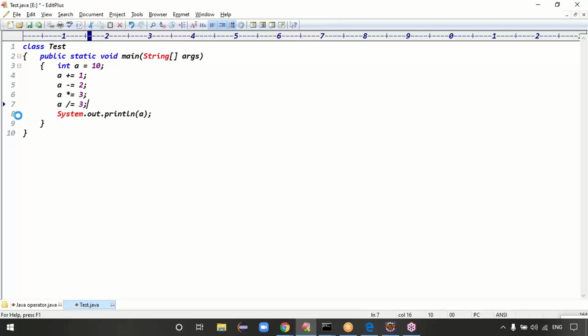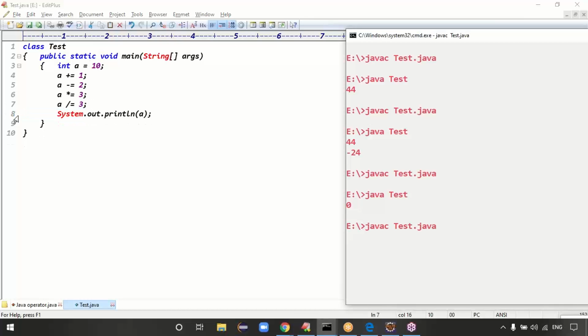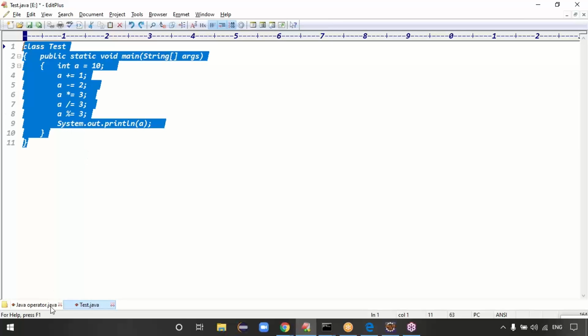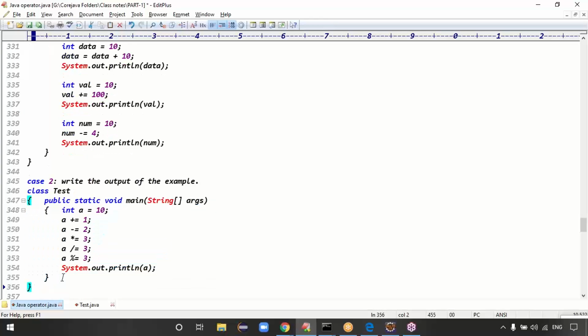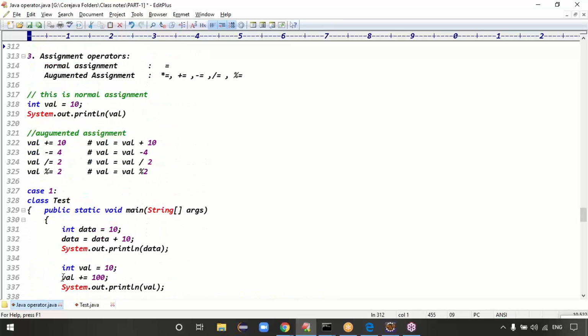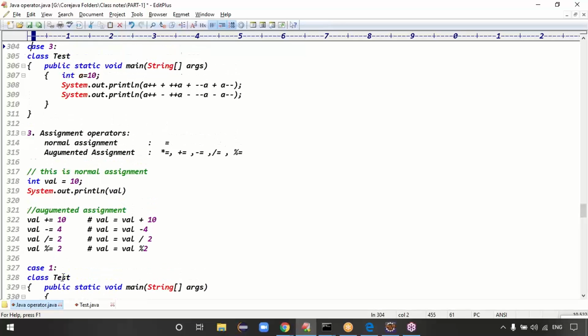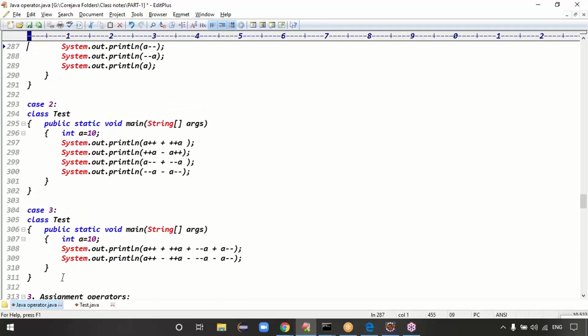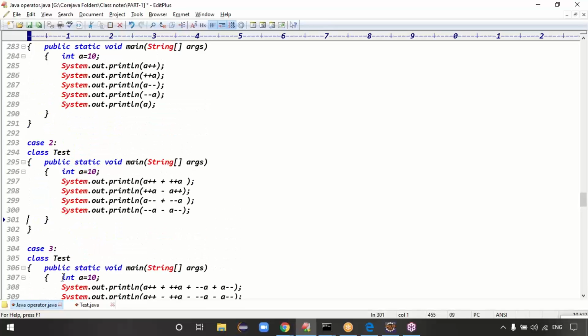If you remove this line, maybe the output is 9, right? Definitely we got the output 9. Yeah, it's fine, guys. Then can I add this statement also? It will be 5. So this is which operator, guys? Assignment operator. How many types of assignment? Two types. What are the two types? Normal assignment and augmented assignment.